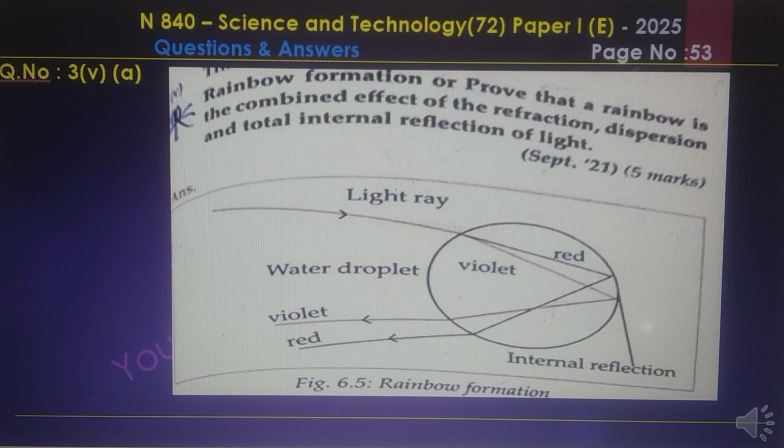Here is the rainbow formation. A rainbow is formed by the combined effect of refraction, dispersion and total internal reflection of light. Here is the circle, and we get the red and violet light rays and the water droplet. This is the water droplet, violet, red. We have the internal reflection, and the rainbow is formed.